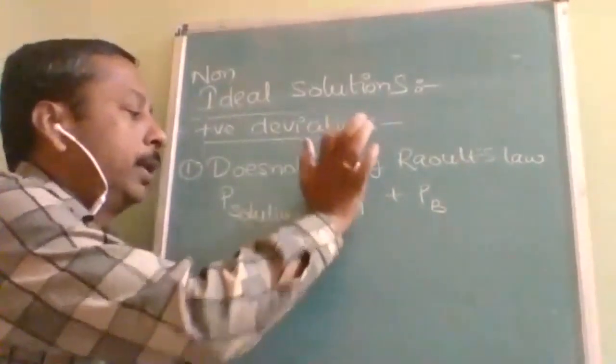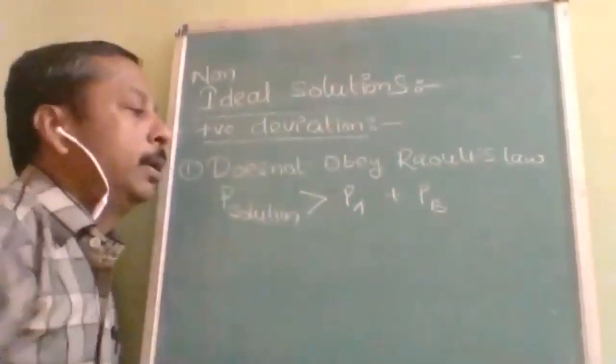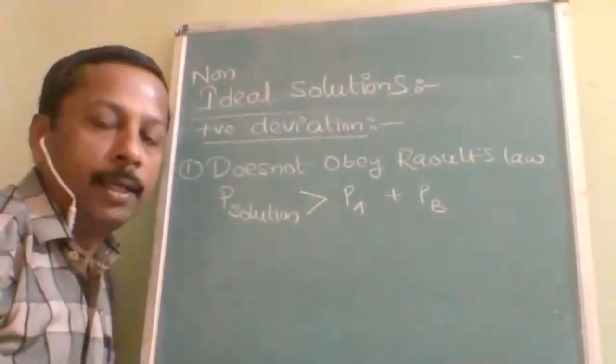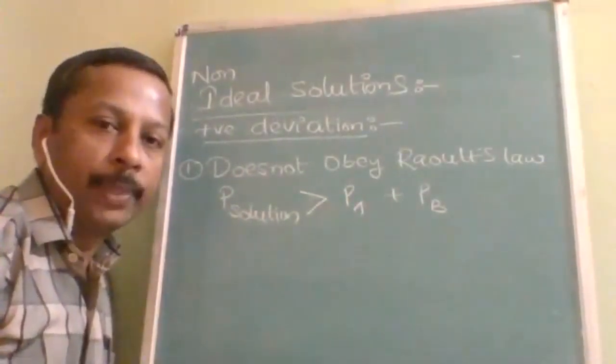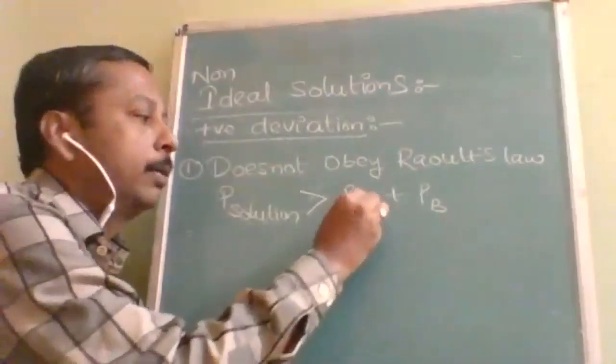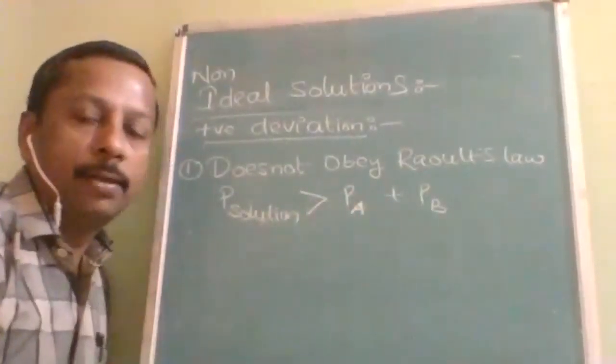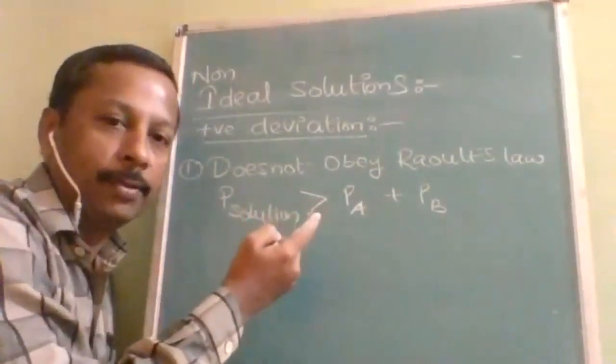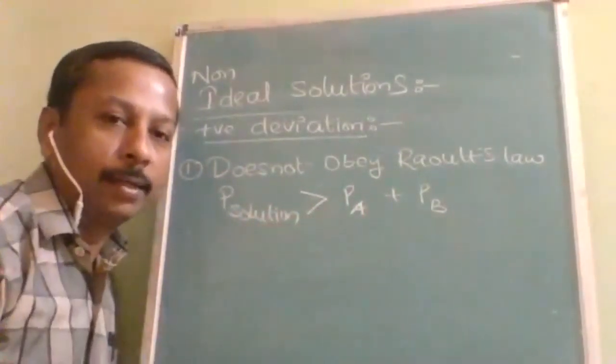What are those two conditions? P solution can be greater than PA plus PB, or P solution may be less than PA plus PB. So here, which condition should you follow? Positive, greater than. In the next one, what is going to happen? You are smart enough to understand.